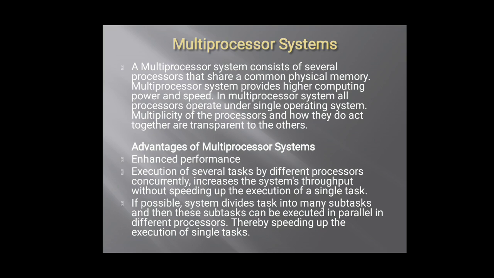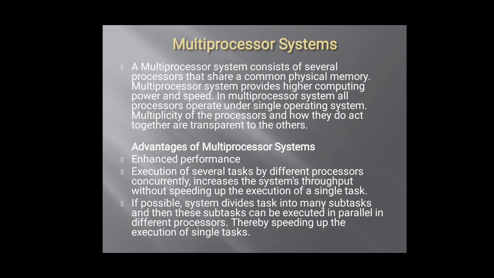Throughput here means whatever expected output we are getting. We expected it in a time duration of, suppose, 5 minutes, but it is giving me an output within 3 minutes, which increases my throughput level, so that I can complete more and more tasks in less time.